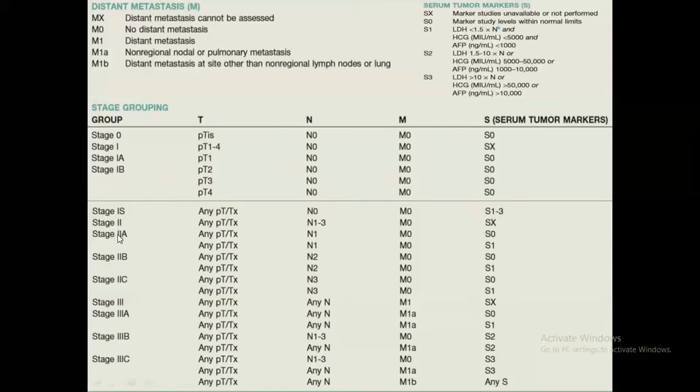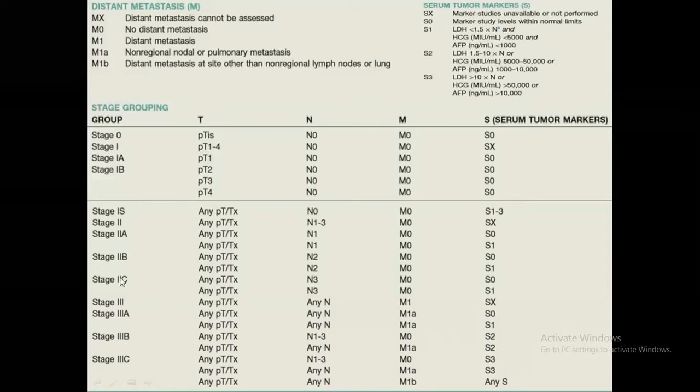Stage 2 is divided into 2A, 2B, 2C, which is nothing but N1, N2, N3. And stage 3 is divided into 3A, 3B, 3C: 3A is M1a and S1, 3B is M1a, S2 or N1 to N3, and stage 3C is N1 to N3 and M1b, and any S. So a bit of confusion might happen here, but do not worry.